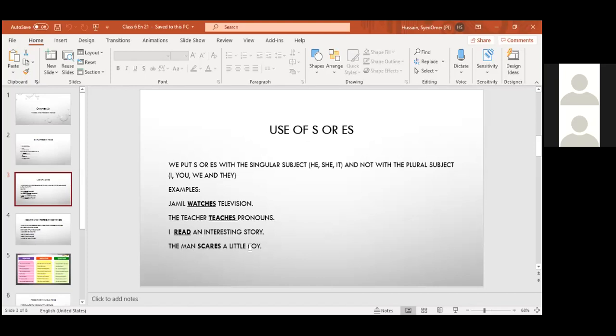Simple present tense tells about our action, our daily routine work, our habits and universal truth. We put base verb, that is the first form of verb, in this tense. S or ES are put with the base verb only with singular subject, with one person subject and not with the plural subject.